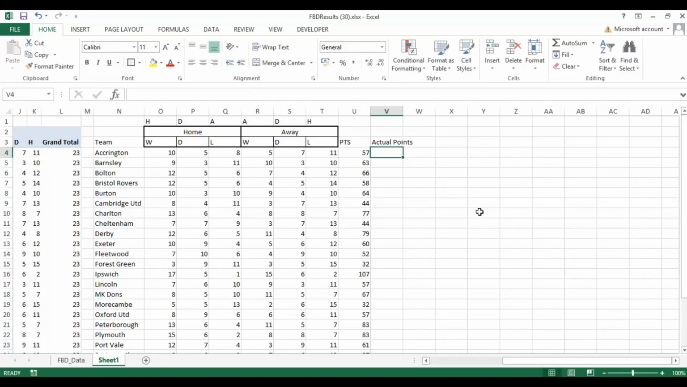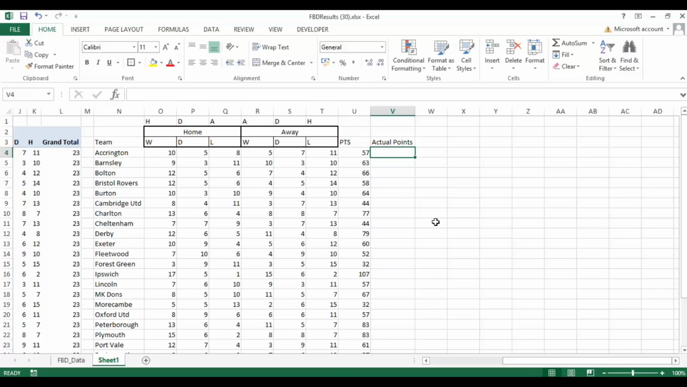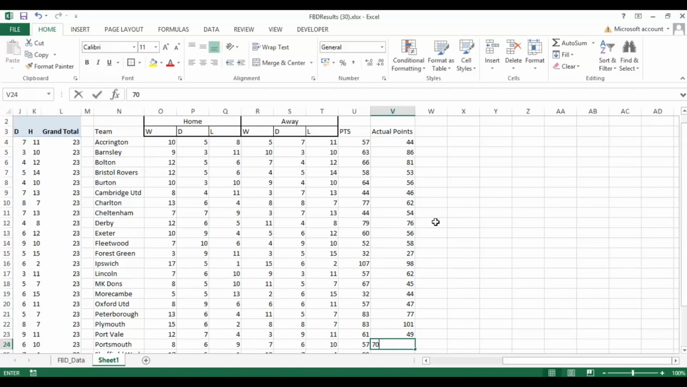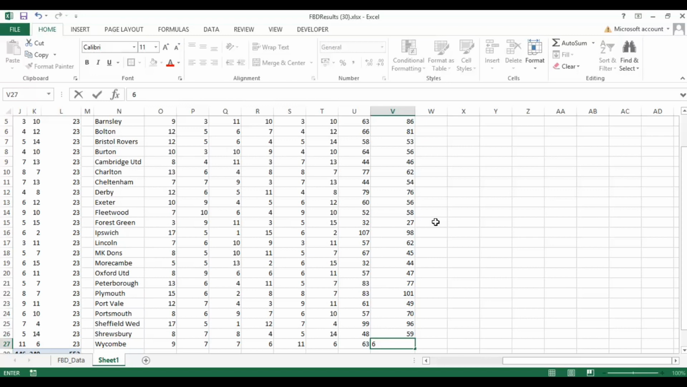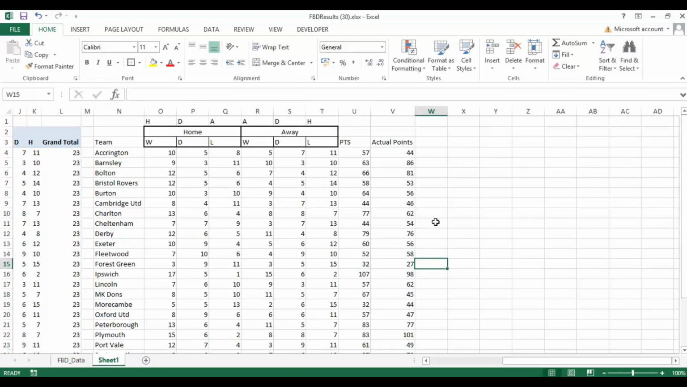Okay. Now what I can do is bring in the actual points. Now you can use obviously any mobile app, newspaper, websites, whatever you want to as your source to put in the actual points. So I'm just going to scroll through and very quickly put these in. 62, 54, 76, 58, 27, 98, 62, 45, 44, 47, 77, 101, 49, 70, 96, 59, 69. Okay, so we have the actual points for each team very quickly entered in there.